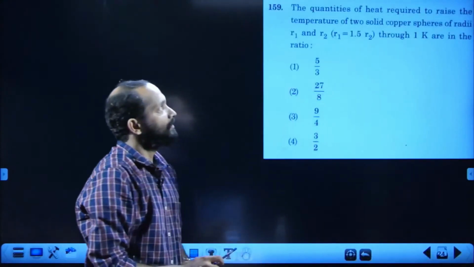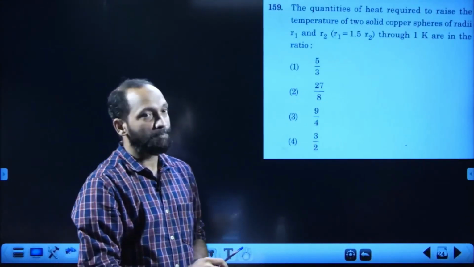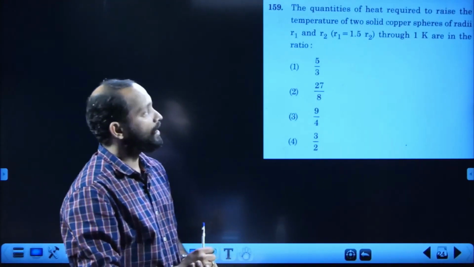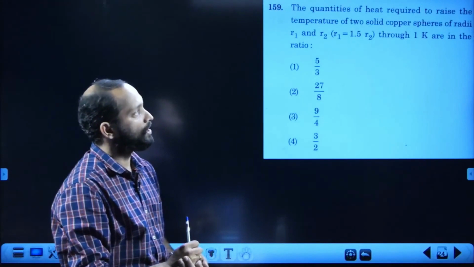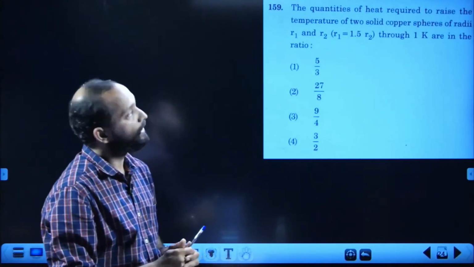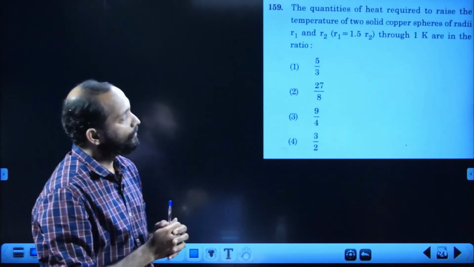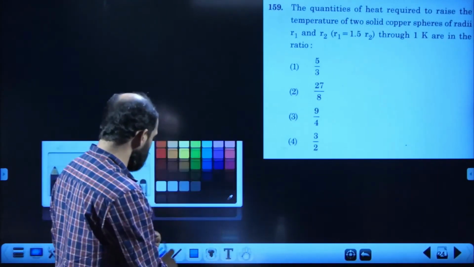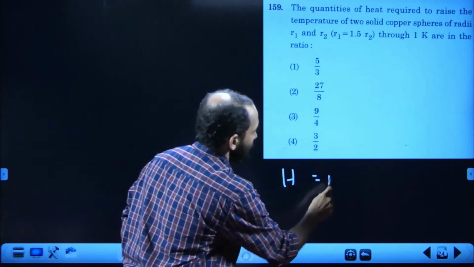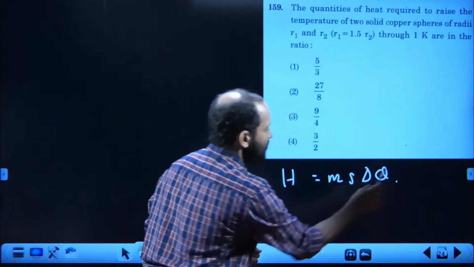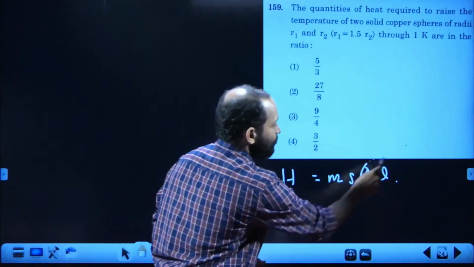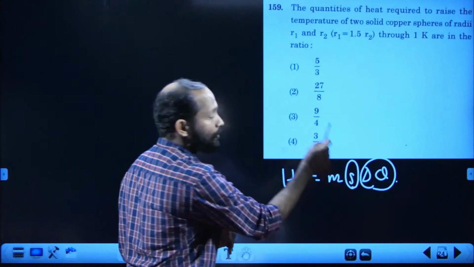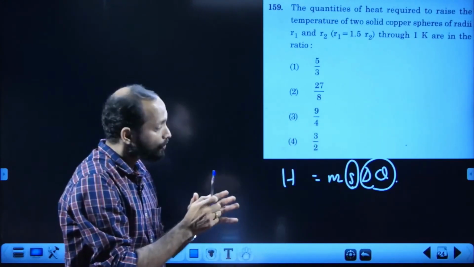159. The quantities of heat required to raise the temperature of two solid copper spheres of radii R1 and R2, R1 is equal to 1.5 times R2, through 1 Kelvin are in the ratio. We know the heat used for raising the temperature of a substance, which is nothing but the sensible heat, is given by H is equal to m s delta theta. Here both the bodies are heated through the same change in temperature, and both are of the same material, so specific heat is also the same.